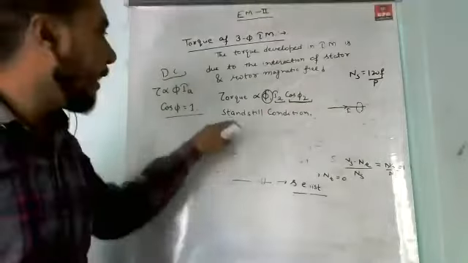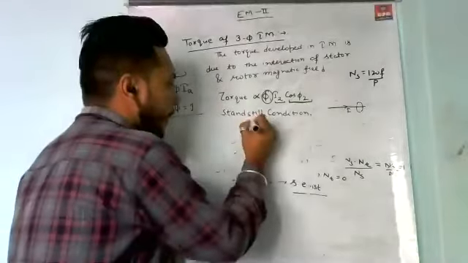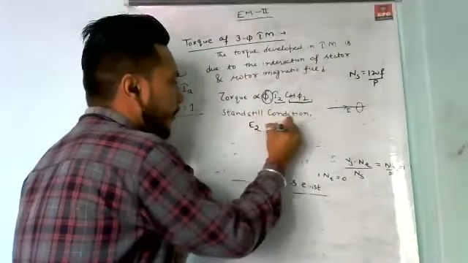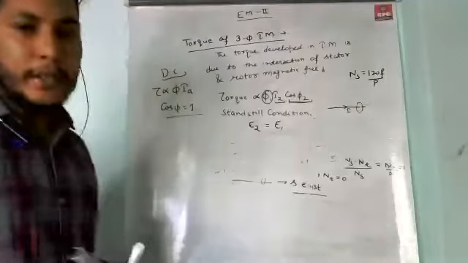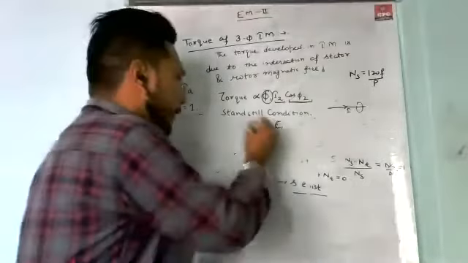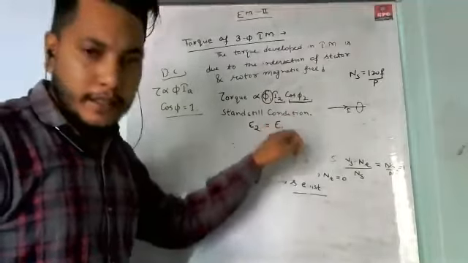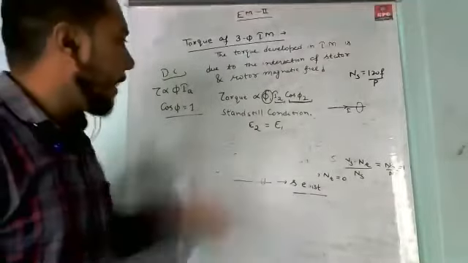That is the standstill condition, and at that condition E2 is equal to E1. E2 is the rotor side EMF, and E1 is the stator side EMF.